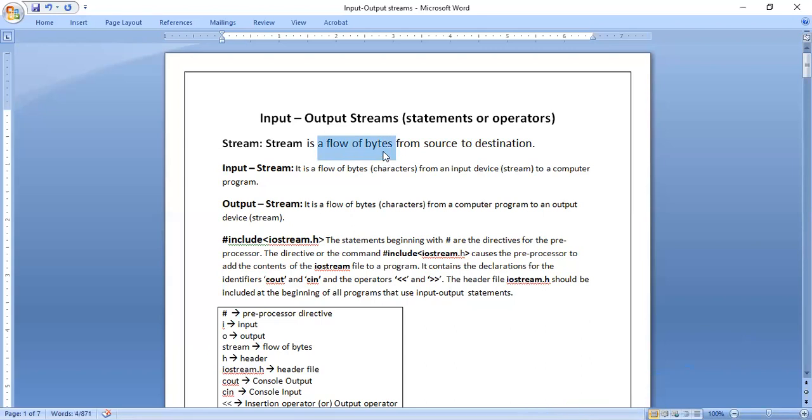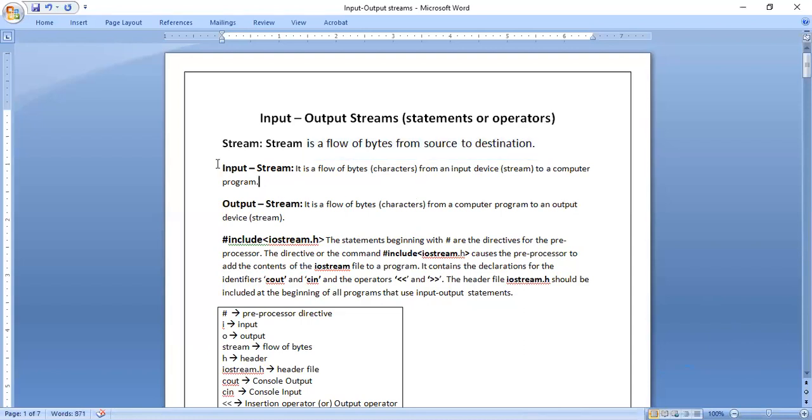Why are we calling it bytes? Computer memory is made of bits, nothing but bytes. 8 bits make 1 byte. So computer memory is made up of bits and bytes, and it is called the flow of bytes from source to destination. Whenever we say there is a flow, something is going, so we have to say from where to where. Similarly here also.